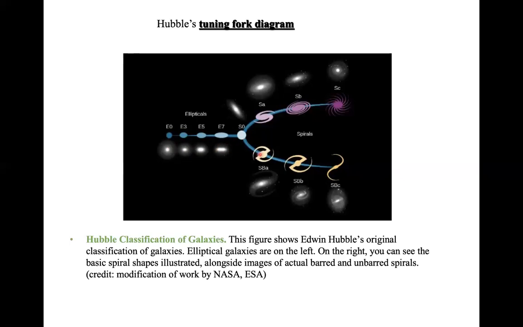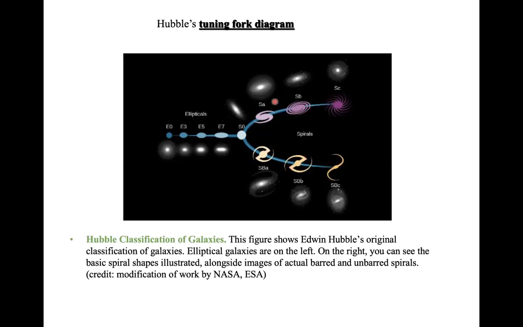And for the spiral galaxies in this arm and this arm, you have both spiral galaxies, but you can see that the galaxies in this arm right here have a bar at the center of the galaxy. Here is a bar right here, and here is a bar, here is a bar like that.